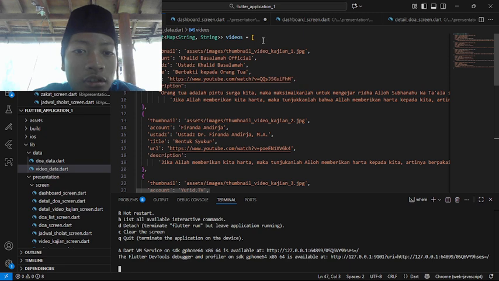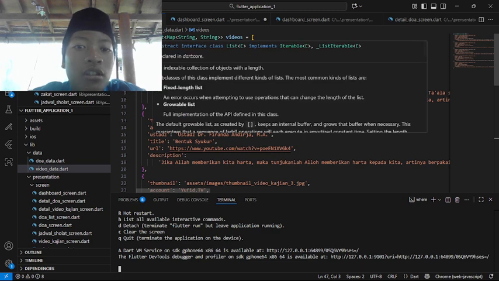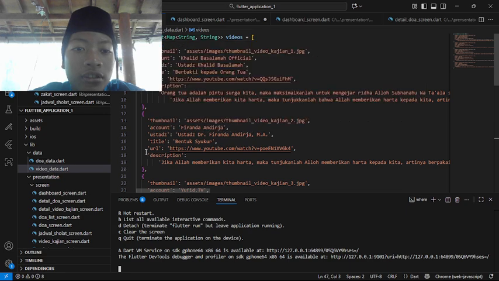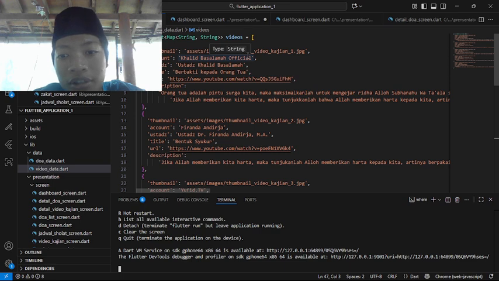The first const is max string videos, and here we are making a list. The first asset is the thumbnail, and its data is assets image thumbnail video kajian 1.jpg.